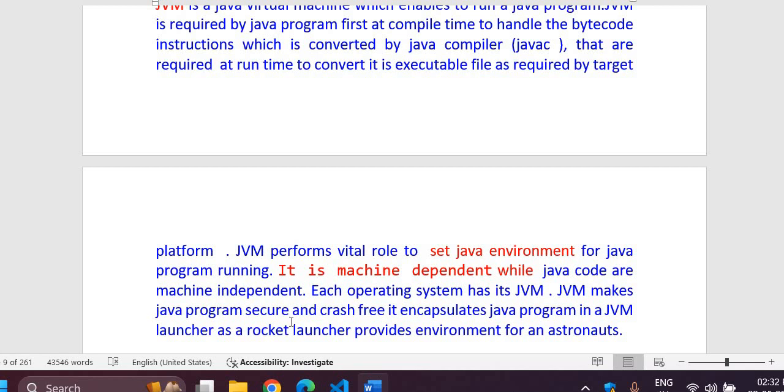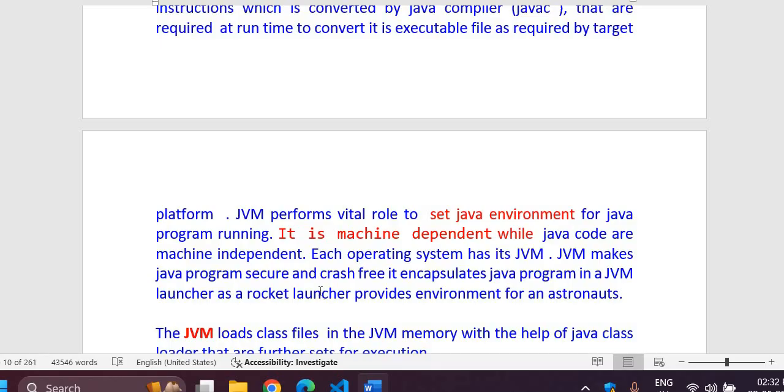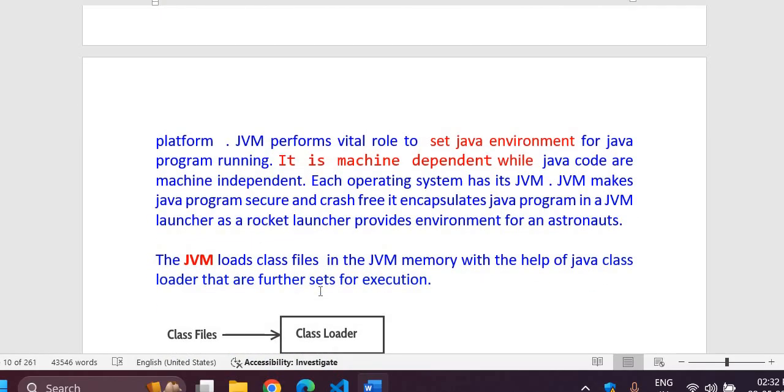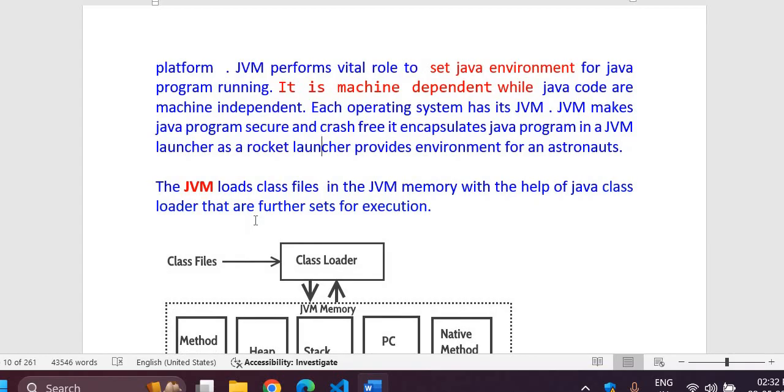JVM makes a Java program secure and crash free. It encapsulates the Java program in a JVM launcher, as a rocket launcher provides an environment for an astronaut. Similarly, a Java program can be understood as an astronaut inside a JVM, and for runtime, it is again providing so many files, so many packages, so many interfaces, APIs, everything. So that is making Java programs run smoothly.